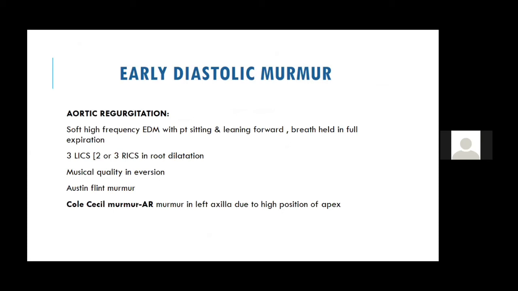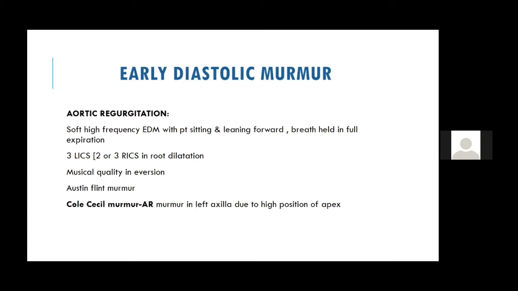Patient sitting and leaning forward with the diaphragm, breath held in end expiration, best heard in the neo-aortic area. Now, here people will ask you, how do you differentiate a rheumatic AR from an aortic root dilatation etiology? A rheumatic AR is best heard in the left third intercostal space, neo-aortic area. Aortic root dilatation is best heard on the right second intercostal space.